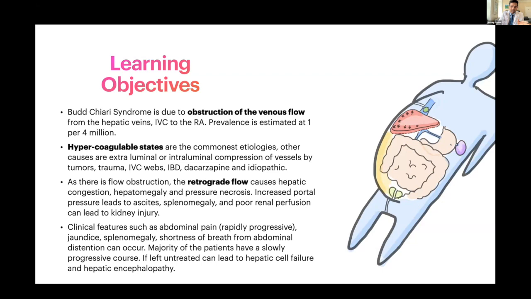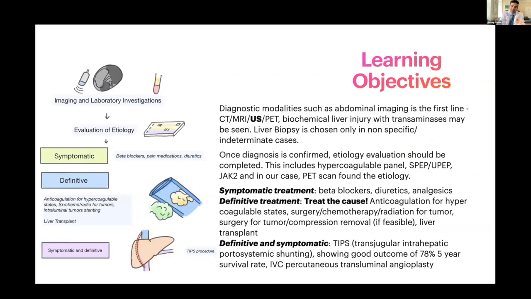The other point, and I think by far this is the most important slide, is how we work this up. If you take a look, we always start with imaging first, right? Imaging and lab evaluations. Once you've diagnosed Budd-Chiari syndrome, you have to find out the etiology, right? As I mentioned, usually the hypercoagulable panel is the first line of investigation because that is the commonest etiology. And in our case, it was the PET scan that found the thrombus, right? The uptake of that tumor cell showed us the etiology.